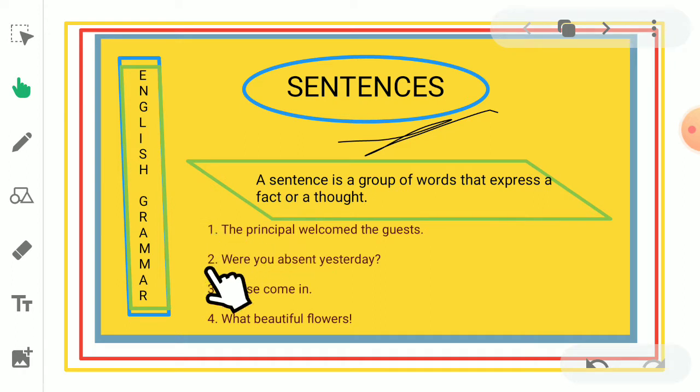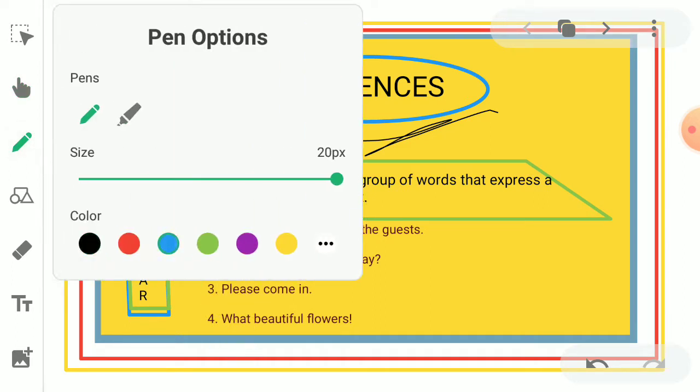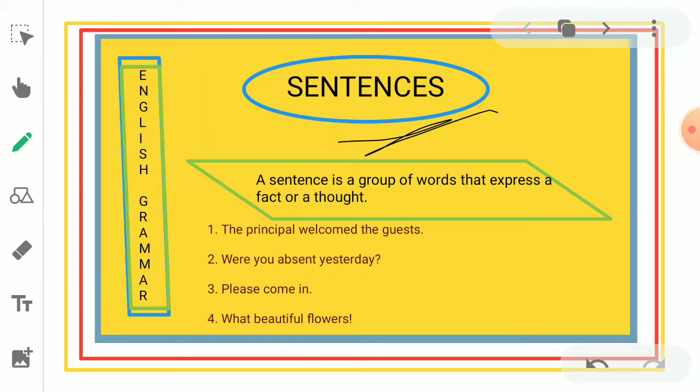Here are 4 sentences as you can see. The first sentence is, the principal welcomed the guests. Were you absent yesterday? Please come in. And the last one is, what beautiful flowers. See, all 4 are sentences. Got it? What is a sentence?